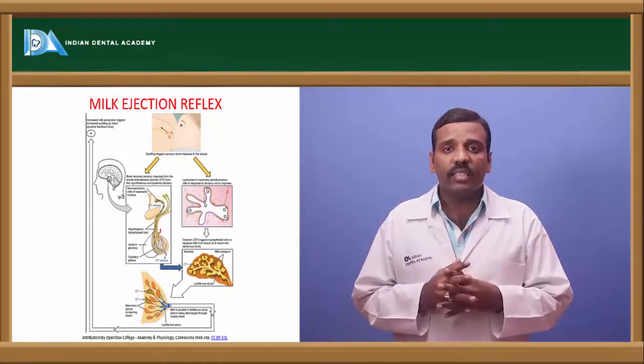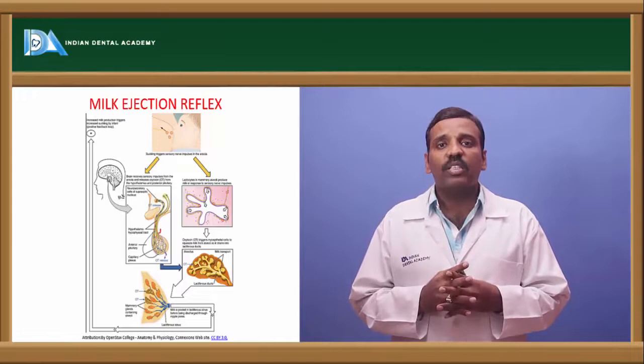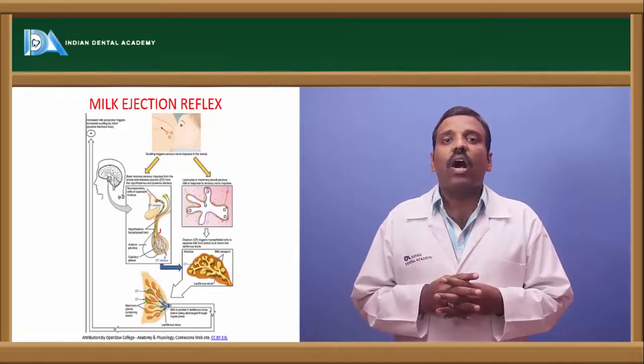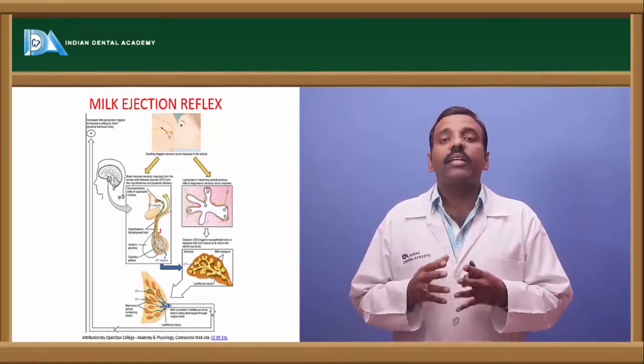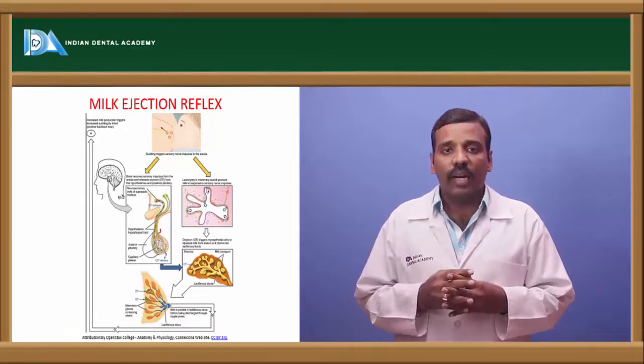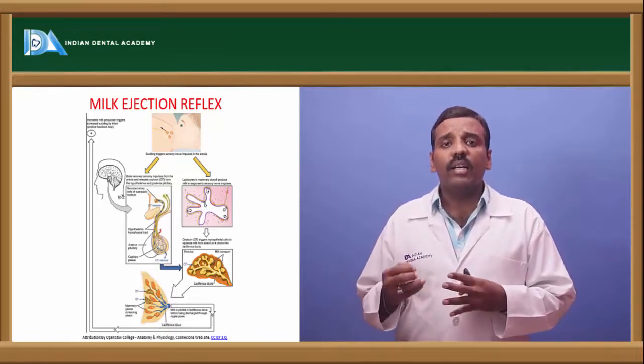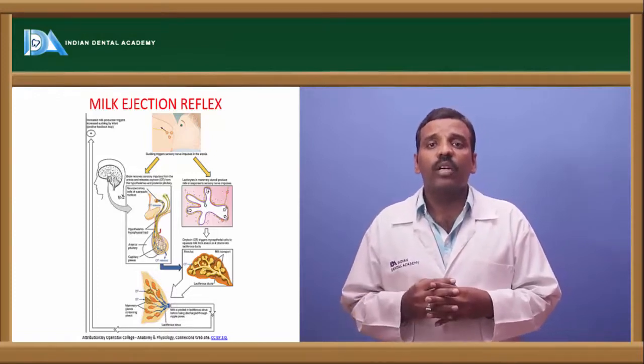Those higher centers activate the hypothalamus, and the hypothalamus immediately releases oxytocin. This oxytocin, through the hypothalamo-hypophyseal tract, is released into the posterior pituitary and then into the bloodstream.